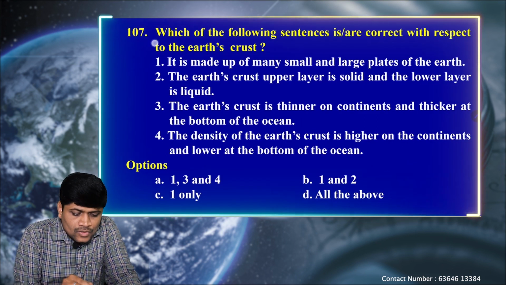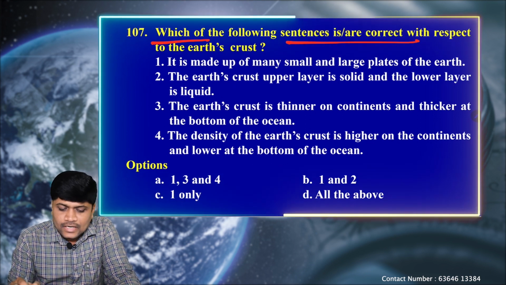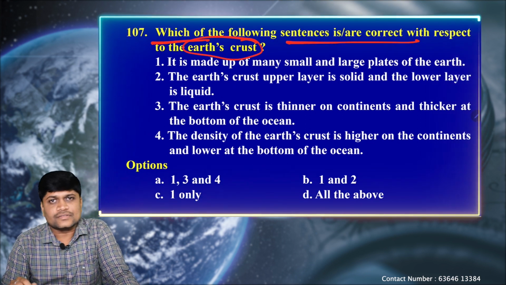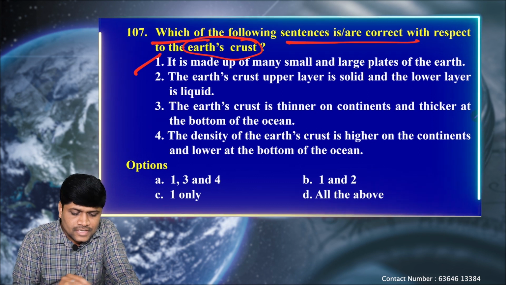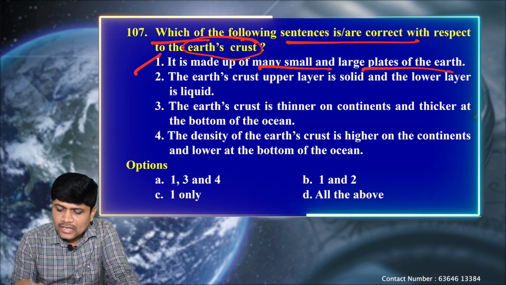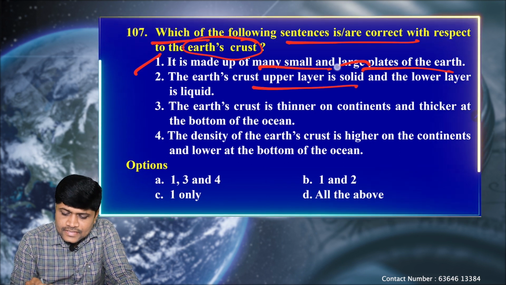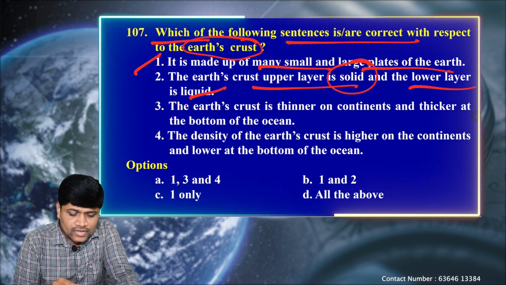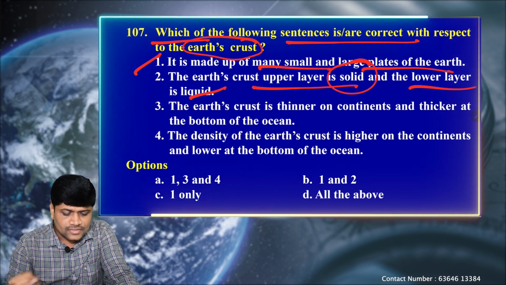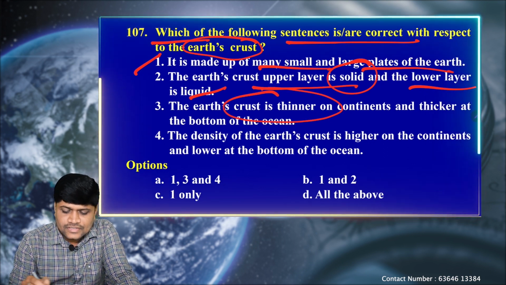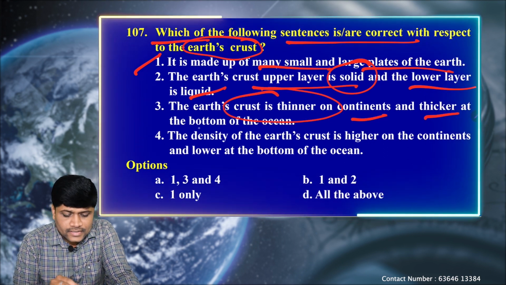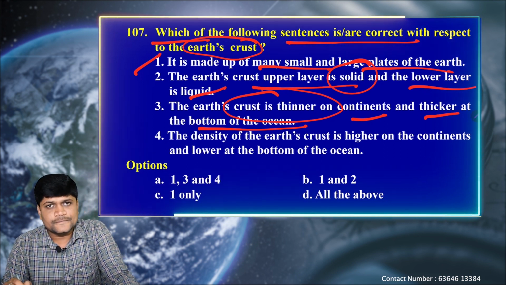Next question. Which of the following sentences are correct with respect to earth crust? First statement says, it is made up of many small and large plates of the earth. The earth's crust upper layer is solid and the lower layer is liquid. Next, the earth's crust is thinner on continents and thicker at the bottom of the oceans.